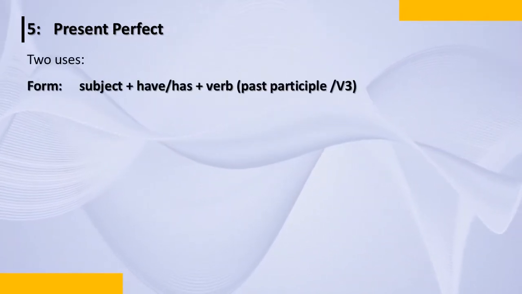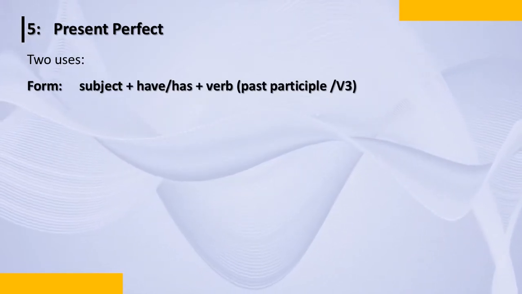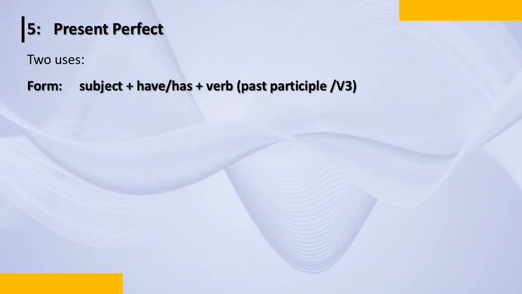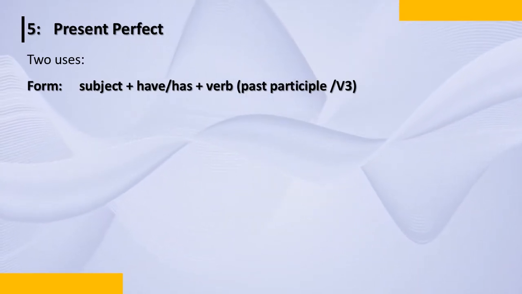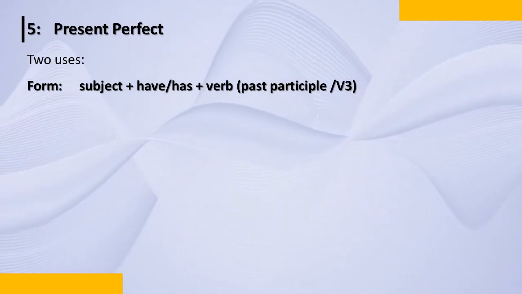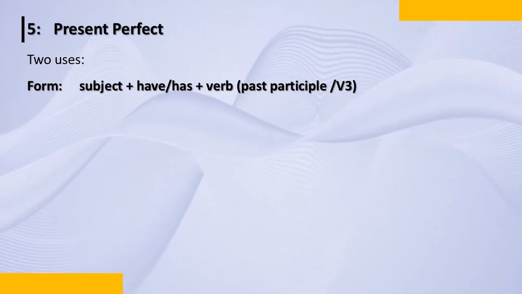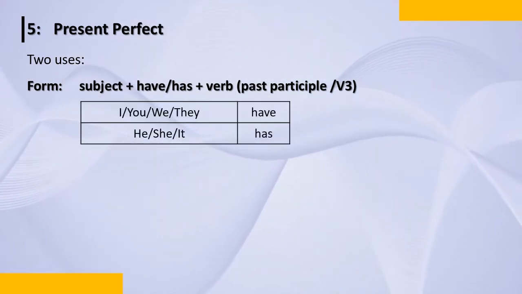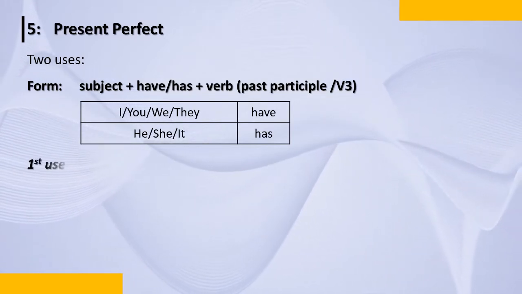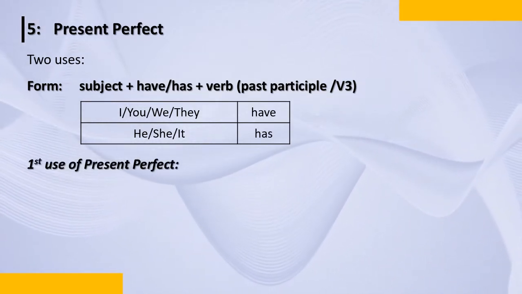Let's take up the uses. There are 2 uses with the present perfect tense. As we have already discussed, the subject, then you have or has. If it is I, you use have, and if it is he, she, it, you use has. Which is very clear in this table. Now the first use of the present perfect,